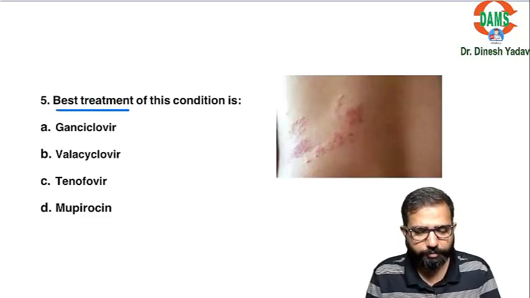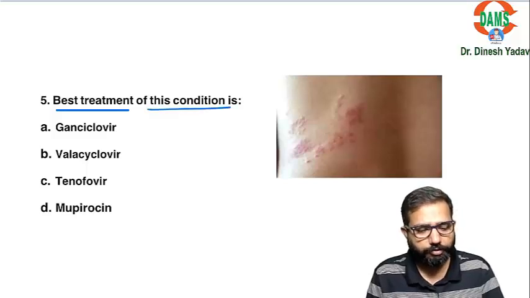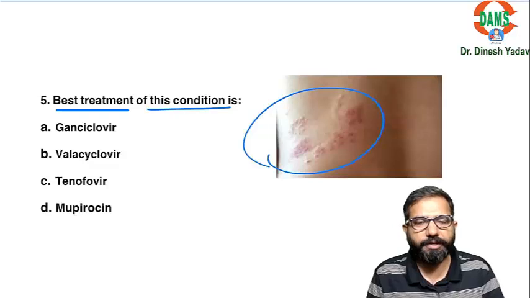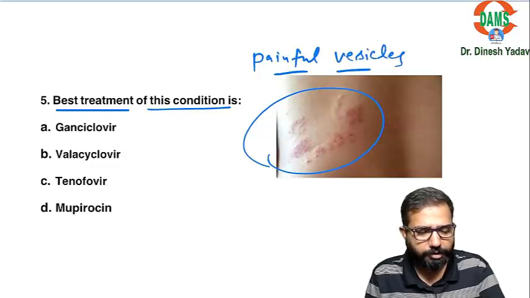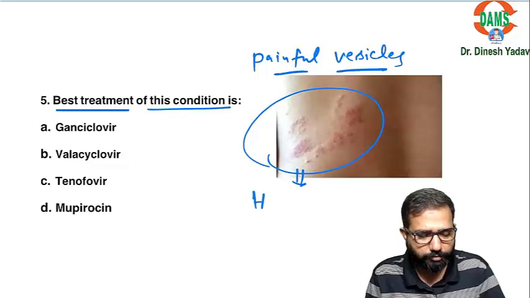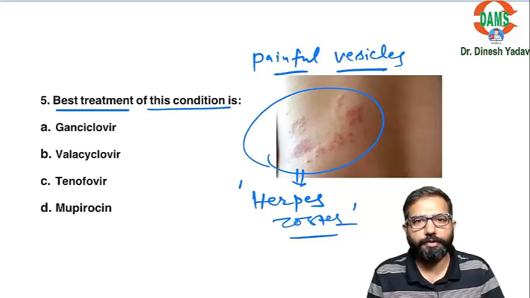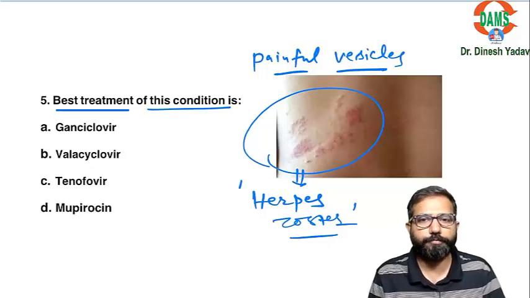Best treatment. Next question. Best treatment for this condition is. So it is the back of the patient. In the back you can see these vesicles, and these are painful vesicles. Typical case of herpes zoster. By these lesions only we can identify this is herpes zoster. But in history you need to ask about pain.